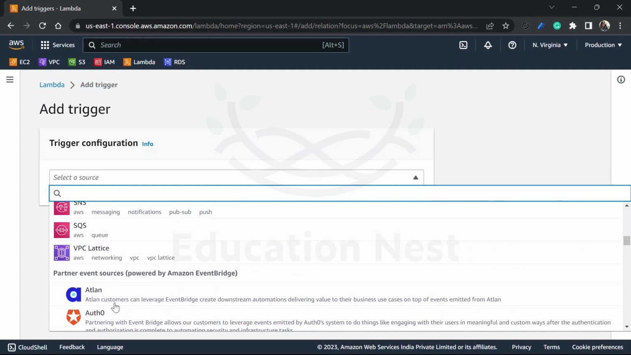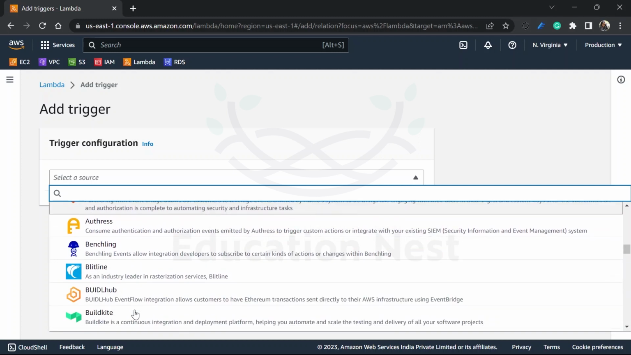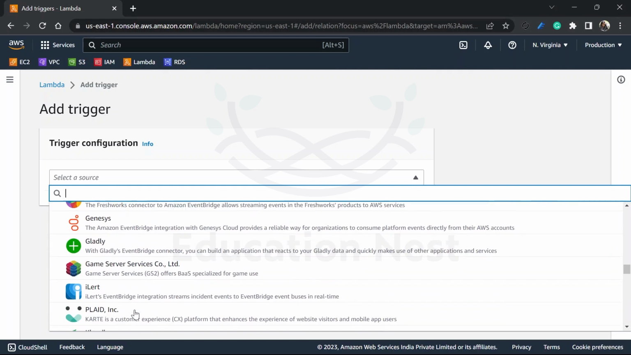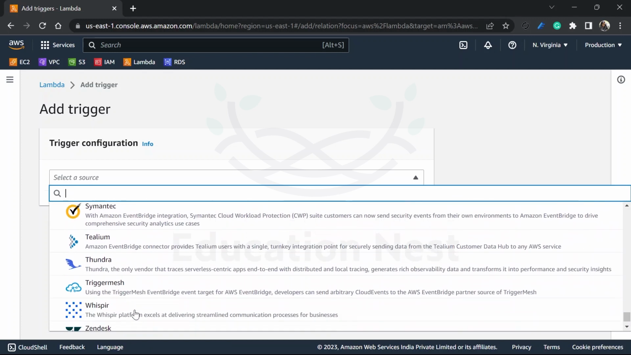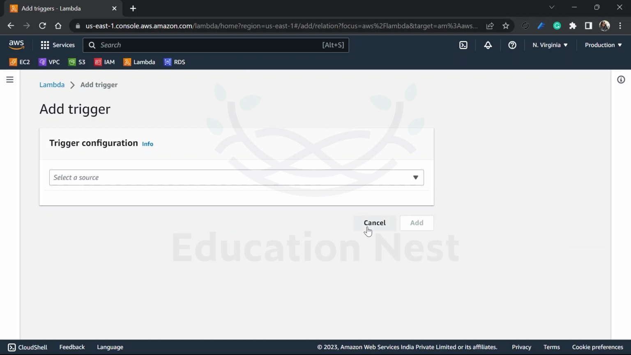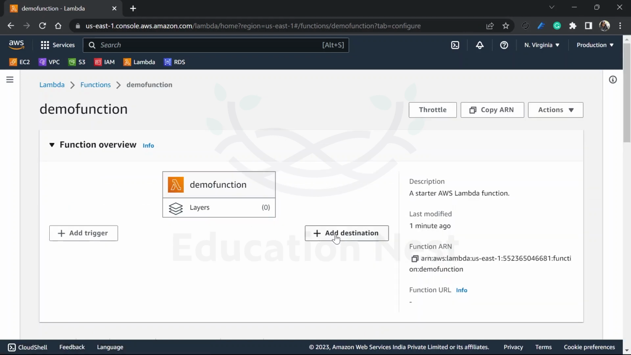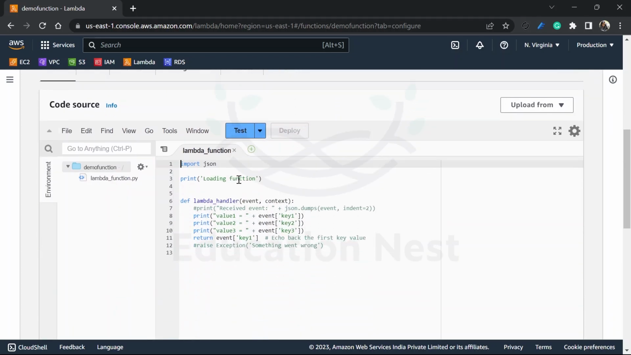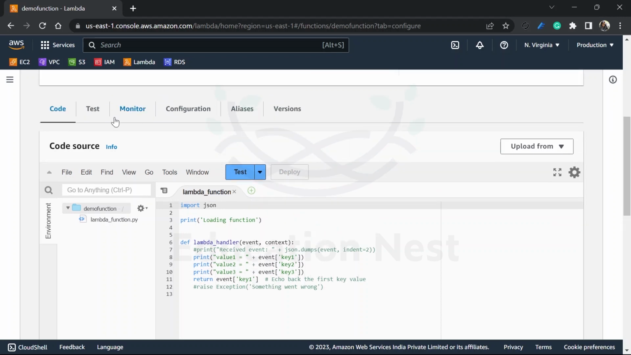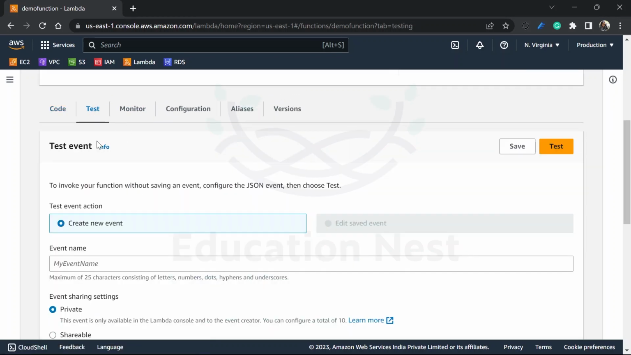Not only AWS triggers, but you also have partner event sources. These are all the partner event sources from which you can invoke your Lambda function. As of now, I don't want to give any triggers for this. You can add a destination if you want, that is, where the final output given by the Lambda function should be stored. So you can give the destination as well. This is our code, you can see it over here. If you want to test it, you can go here and test it.